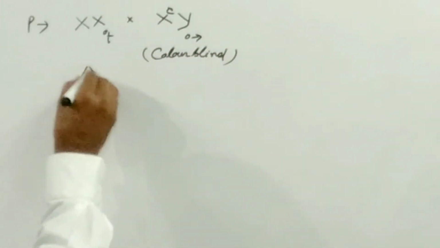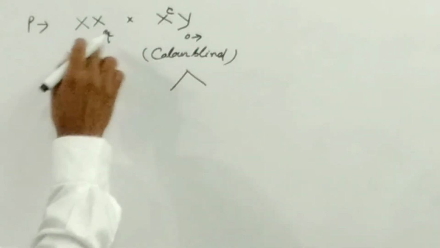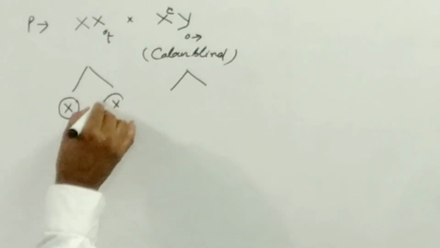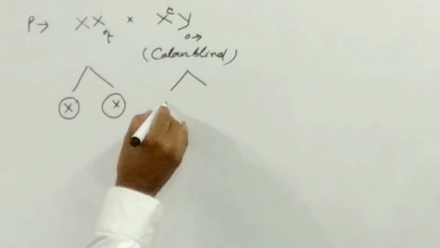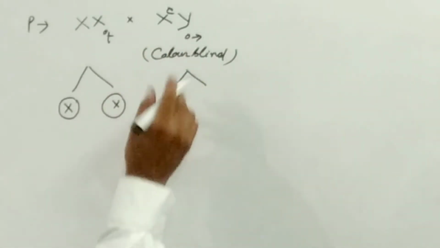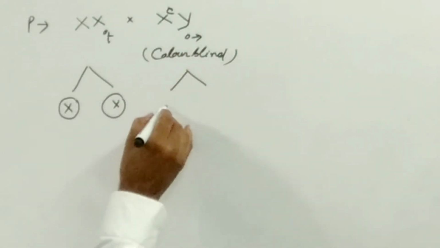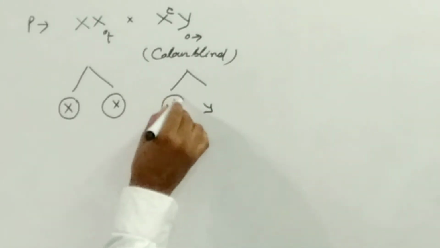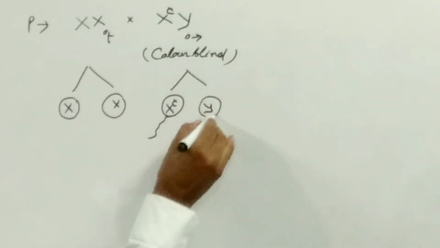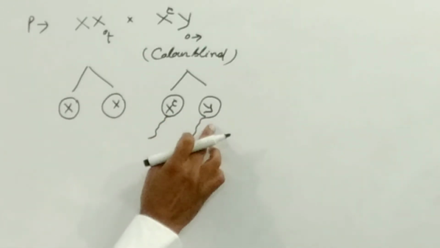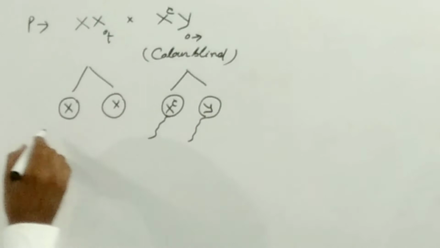So what happens? Here the female individual produces the same type of egg having the X chromosome and the haploid set of autosomes, and the color blind male produces two different types of sperm. 50% of sperm contain the X chromosome and another 50% contain the Y chromosome.